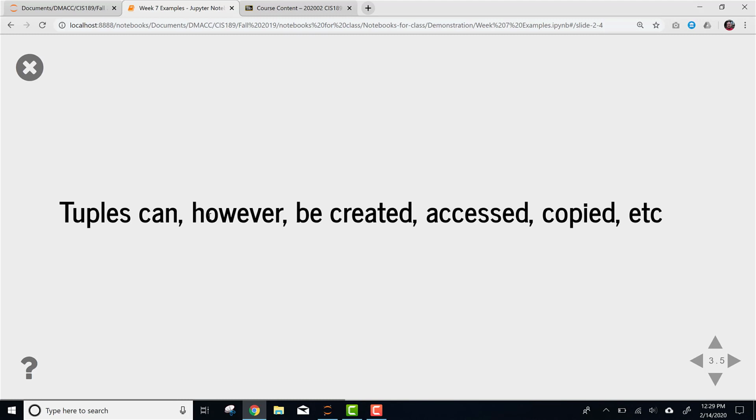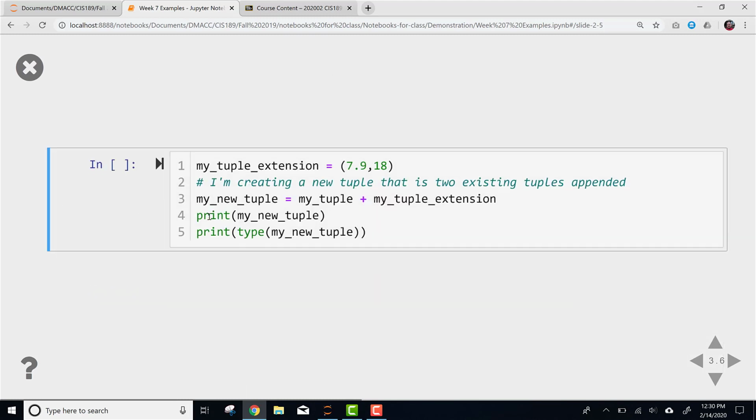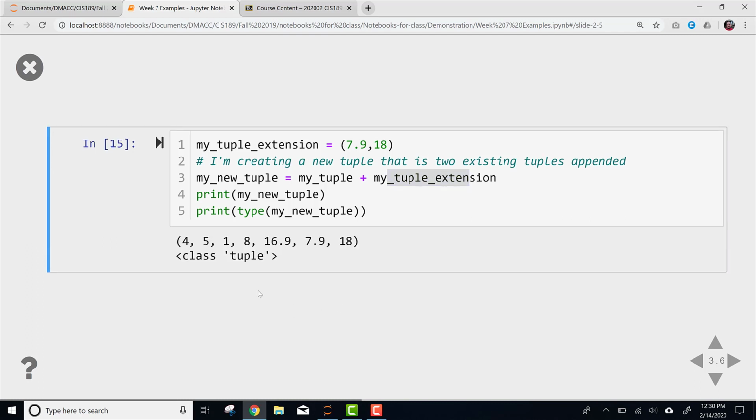Continuing on, you can do a lot of things with tuples anyway. They can be created, obviously, accessed, copied, etc. So here, I've got my tuple extension, which just has 2 items in it, 7.9 and 18. And I want to create a new tuple that is the concatenation of my 2 existing tuples. So I can do my new tuple equals my tuple plus my tuple extension. And Python knows if I'm combining 2 tuples that I am trying to create another tuple. So you can see I'm going to print my new tuple, and then I'm going to print the type of my new tuple.